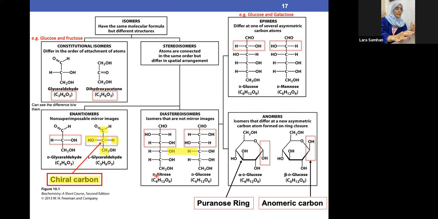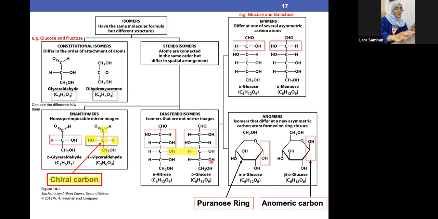Same goes into here. We said in regard to this thing, the D means it's on the right side. D is on the right side, and anything L is on the left side. So for example, we have the D in this thing. The OH should be basically on the right side. صح صح. أنا by mistake I said the first carbon, the second carbon OH after the C double bond O should be here on the right side. I'm sorry, I meant the second last carbon, not the second carbon, the second last carbon should be on the right side. For example, we have the OH in here on the right side, that means it's D. Same goes onto here, the second last. It's not the second carbon, no, it's the second last carbon.